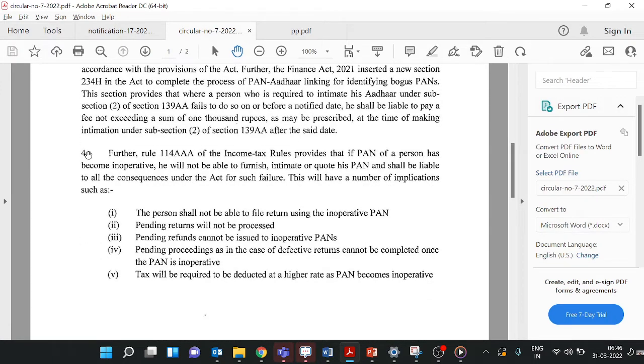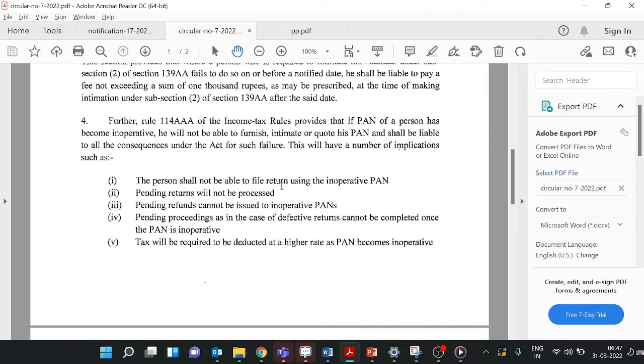See paragraph number 4. Paragraph number 4 says, further rule 114 of the income tax rules provides that if the PAN of a person has become inoperative due to non-linking of Aadhaar and PAN number, he will not be able to furnish, intimate or quote his PAN and shall be liable to all consequences under the Act for such failure.